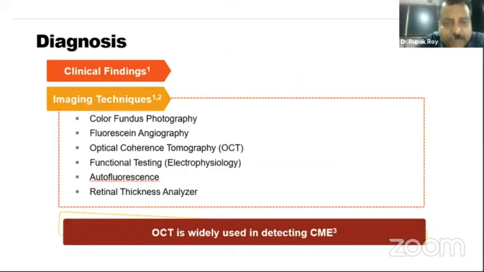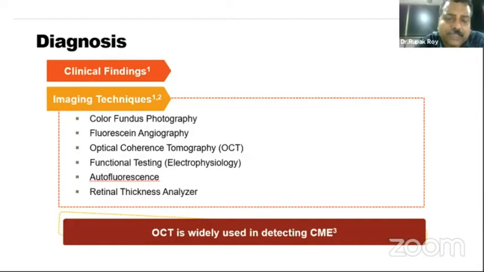Now, the diagnosis of CME can be done clinically by imaging techniques like color fundus photography, fluorescein angiography, optical coherence tomography, and functional testing like electrophysiology, autofluorescence, and retinal thickness analyzer. But in a clinical setting, what we need to do is OCT.